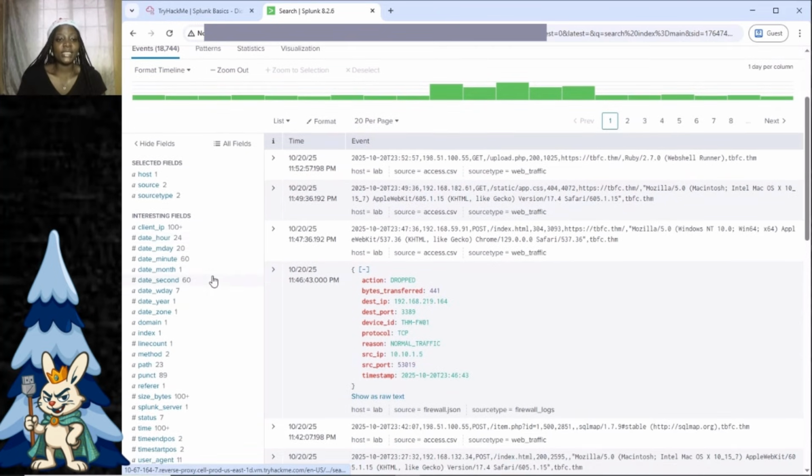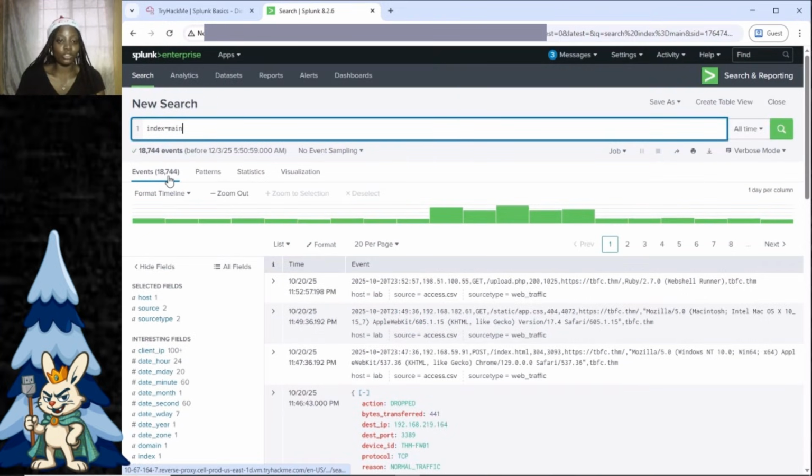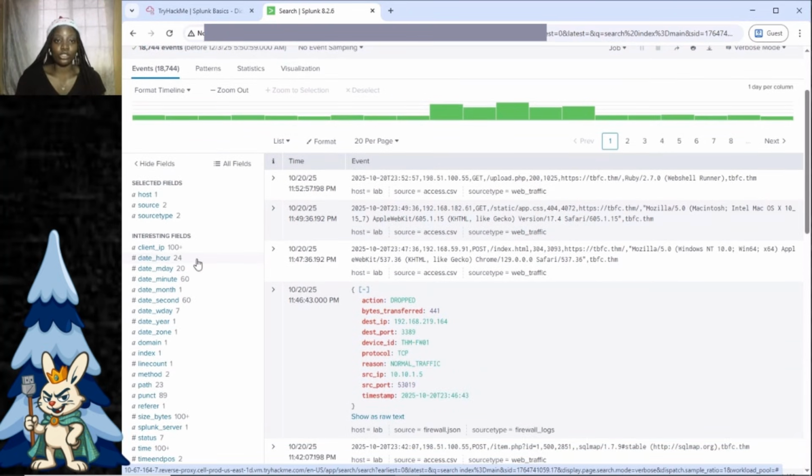And here we can see selected fields, interesting fields. Think of these as filters. So what it does is it helps narrow down your search. So instead of giving a broad list like 18,744 events, using these fields helps narrow down your search to what you're looking for, depending on what you're looking for. Now let's try and answer the questions on Try Hack Me.